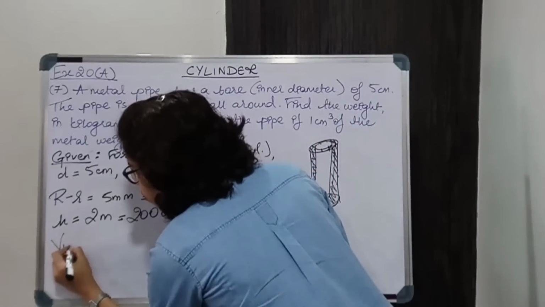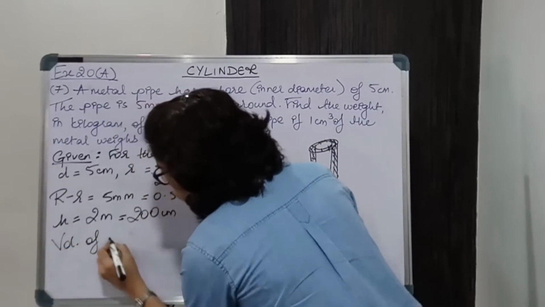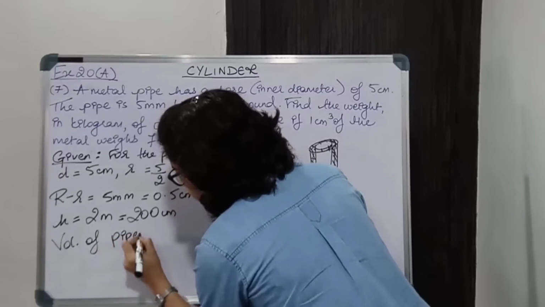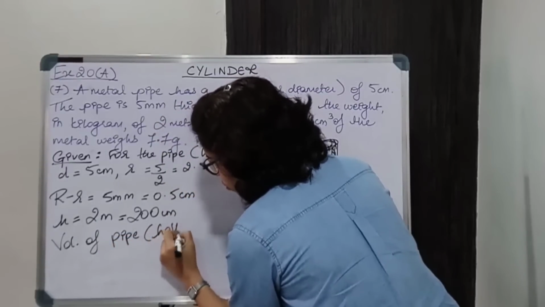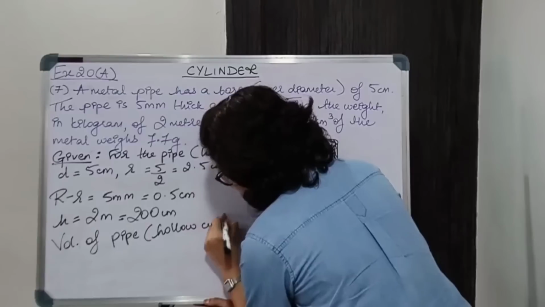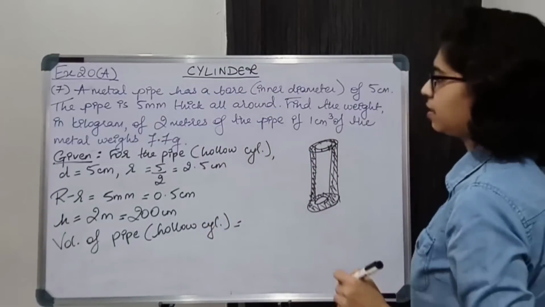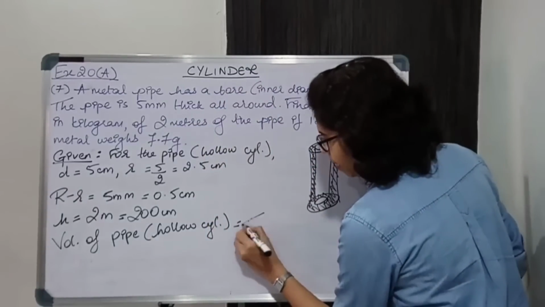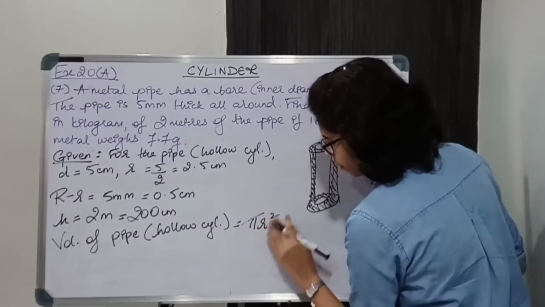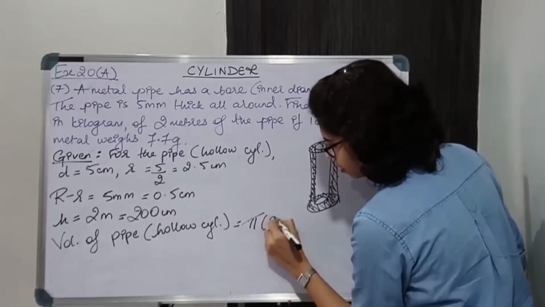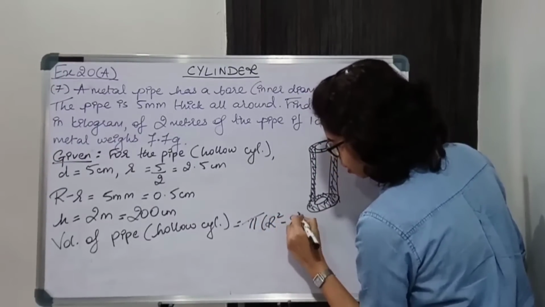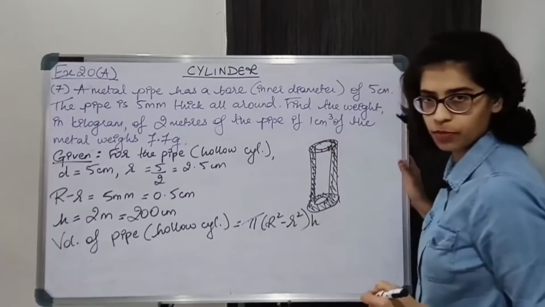So volume of pipe, that is hollow cylinder, is pi into capital R square minus small r square into h.